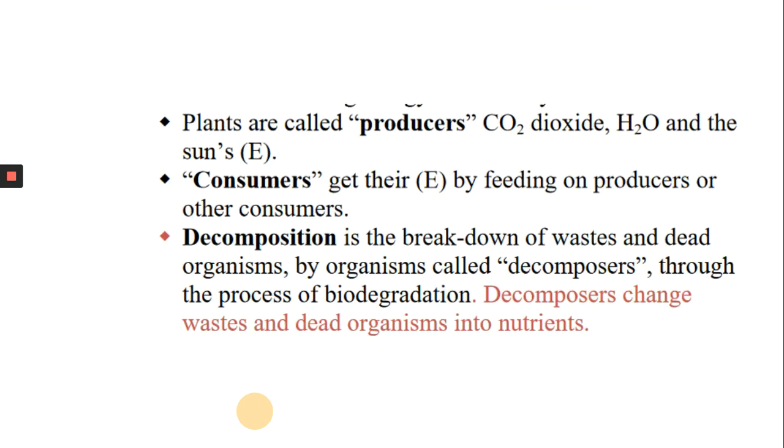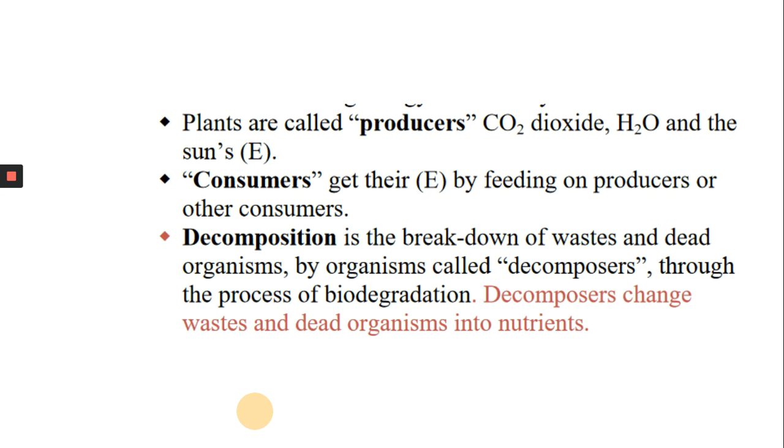A little more note about the producers, consumers, and decomposers. Plants are called producers because they combine carbon dioxide and water and they use the sun's energy. This cannot be done by any other organism in the ecosystem. So all the organisms in the ecosystem directly or indirectly depend on the producers.